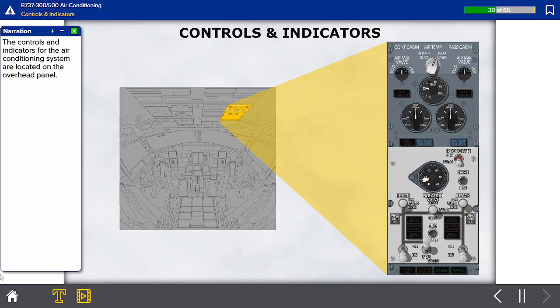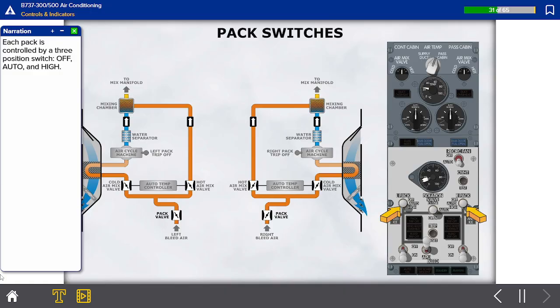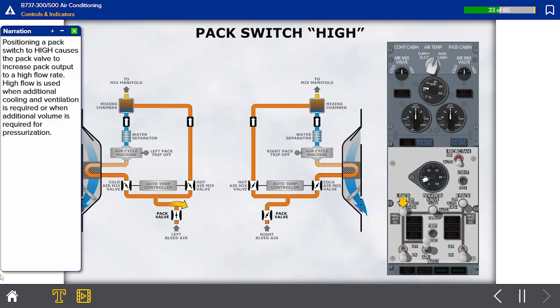The controls and indicators for the air conditioning system are located on the overhead panel. Each pack is controlled by a 3-position switch: off, auto, and high. With the pack switch in the off position, the associated pack valve is closed. Positioning a pack switch to high causes the pack valve to increase pack output to a high flow rate. High flow is used when additional cooling and ventilation is required, or when additional volume is required for pressurization.